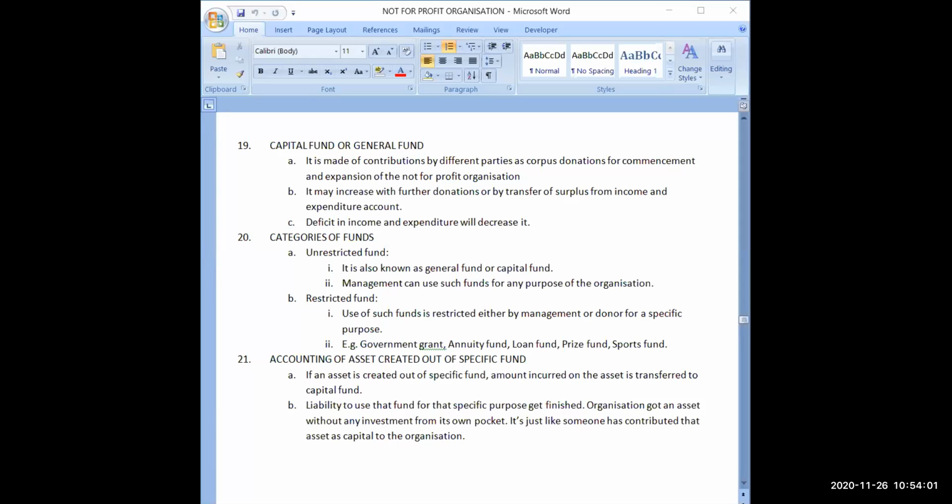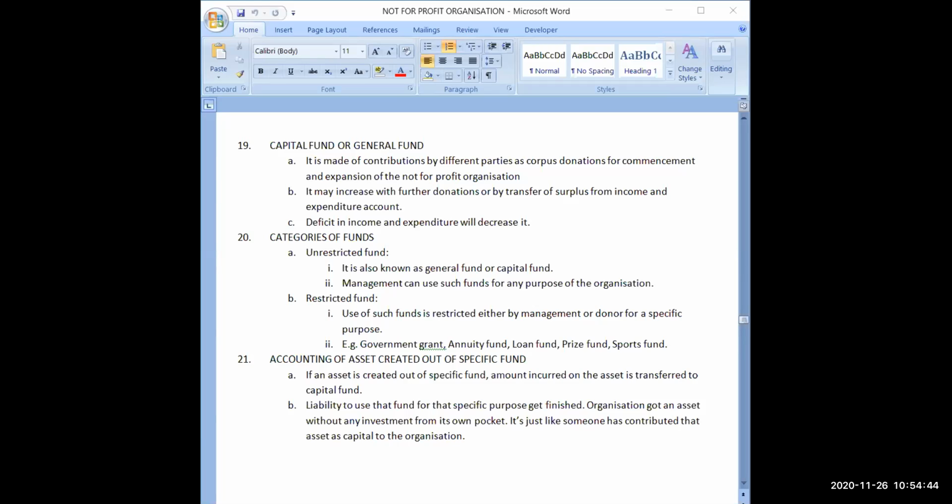So, members will contribute the capital, or sometimes government or some big organization may give funds or donations for this purpose. You will see 7, 8, 10 people may combine, they will contribute the fund according to their financial capacity, and that will become a corpus, and that corpus will become the capital of that not-for-profit organization. So it is made of contributions by different parties as corpus donations for commencement and expansion of the not-for-profit organization.